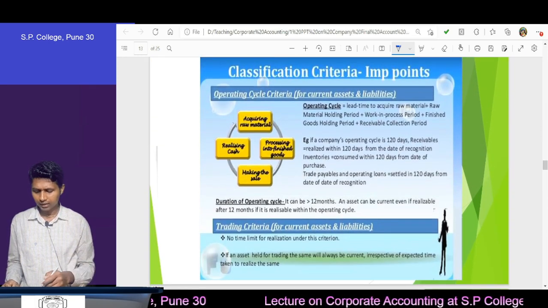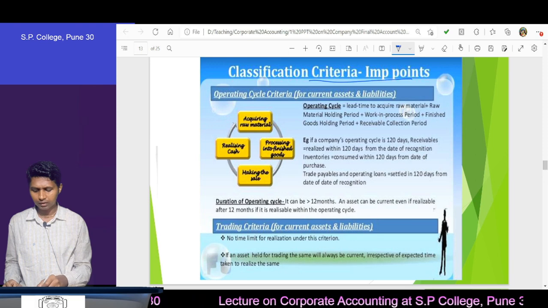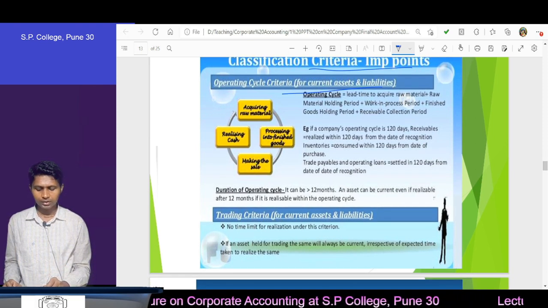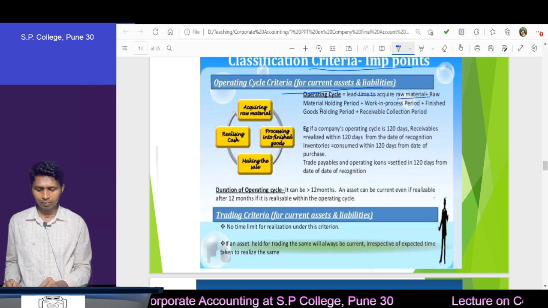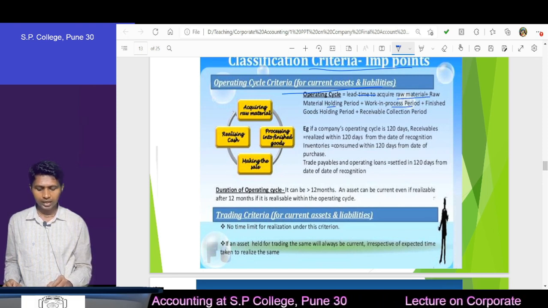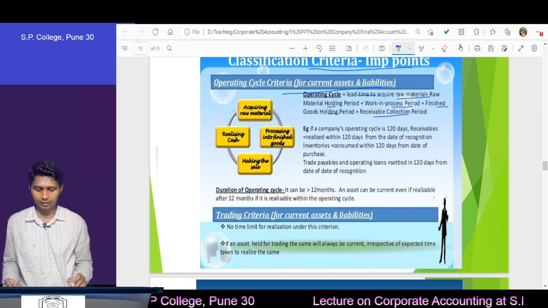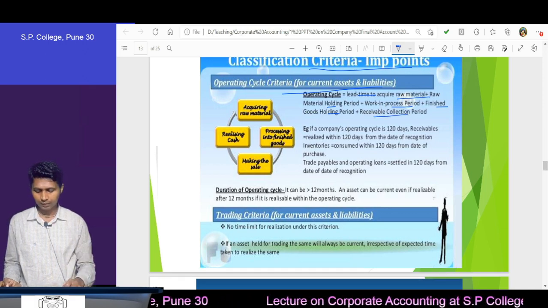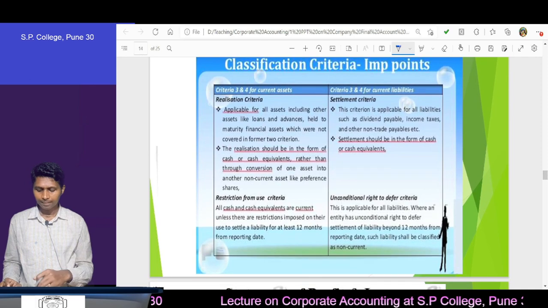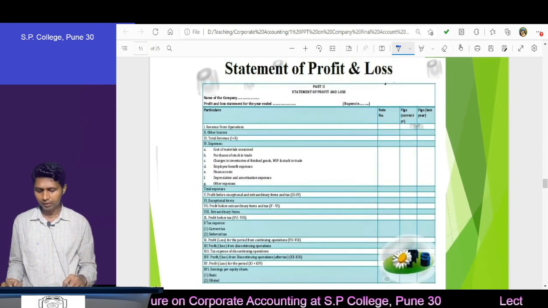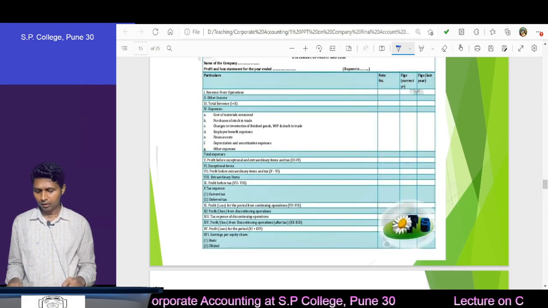Okay. Then here they have given the operating cycle. What it means is the lead time to acquire raw material, plus holding raw material, plus time required for work in progress and finished goods, and then the receivable collection period, etc. Correct? Then they have given some points related to classification, and then the format.